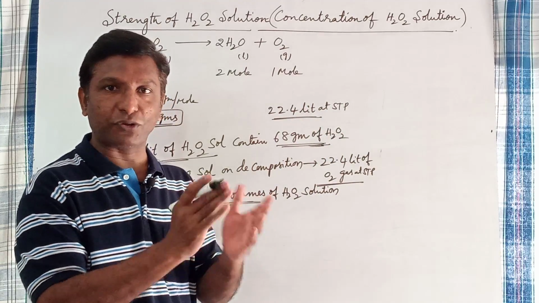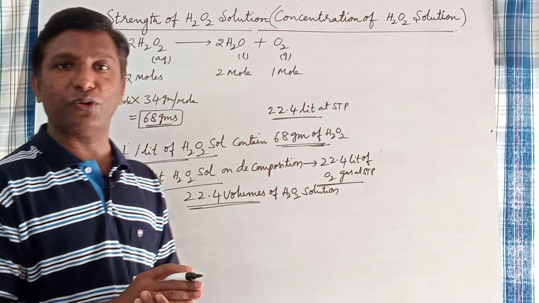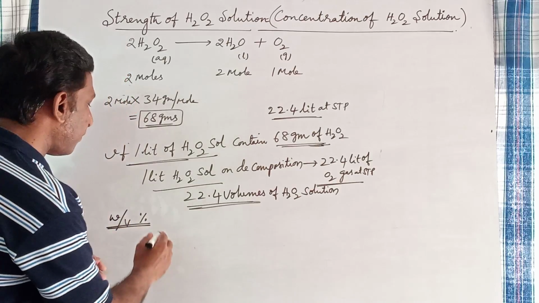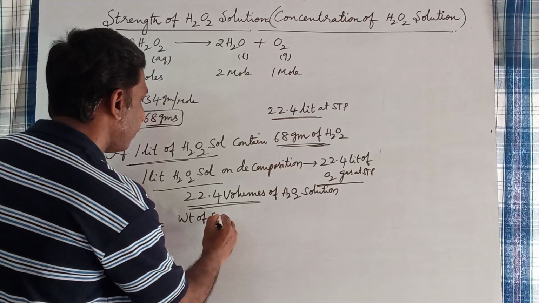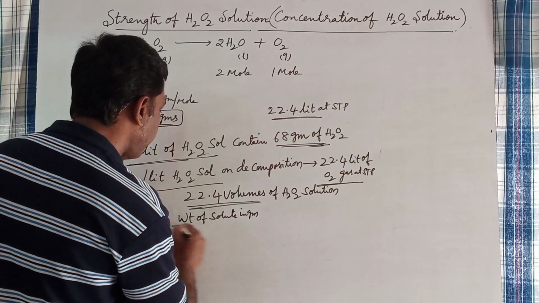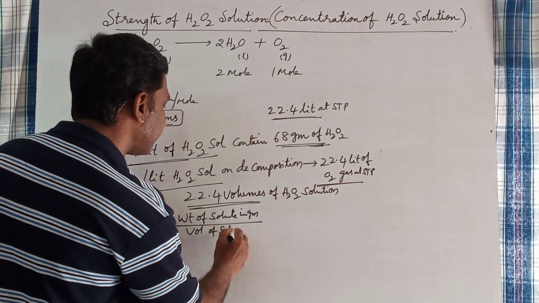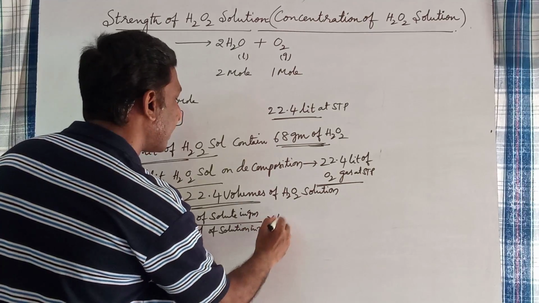The weight of solute in grams present in 100 ml of solution is called weight by volume percentage. Now, this formula is weight of solute in grams by volume of solution in ml into 100.